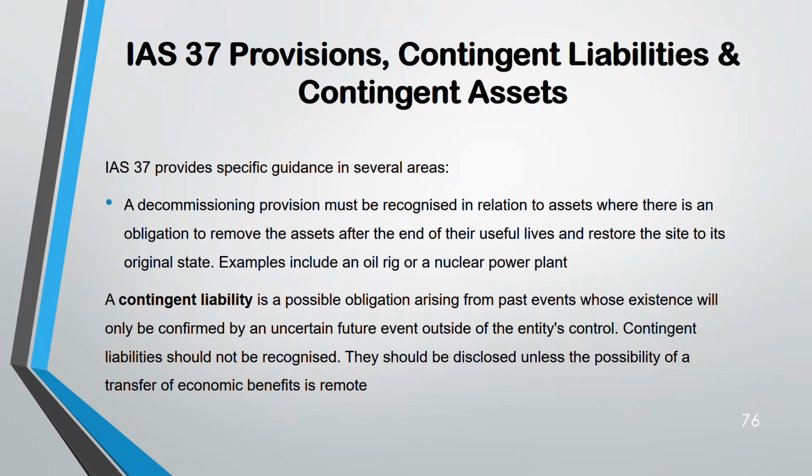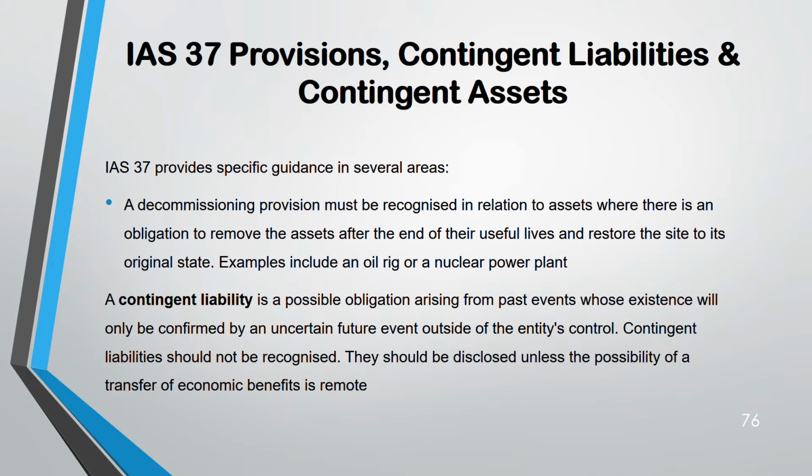So as a result, you do not recognize a contingent liability, but you have to disclose it, unless the transfer of economic benefit is remote. Remote means very far away. That means there is no hope that there is going to be a transfer of economic benefit. Then you don't even have to disclose the contingent liability. Otherwise, a contingent liability needs to be disclosed.